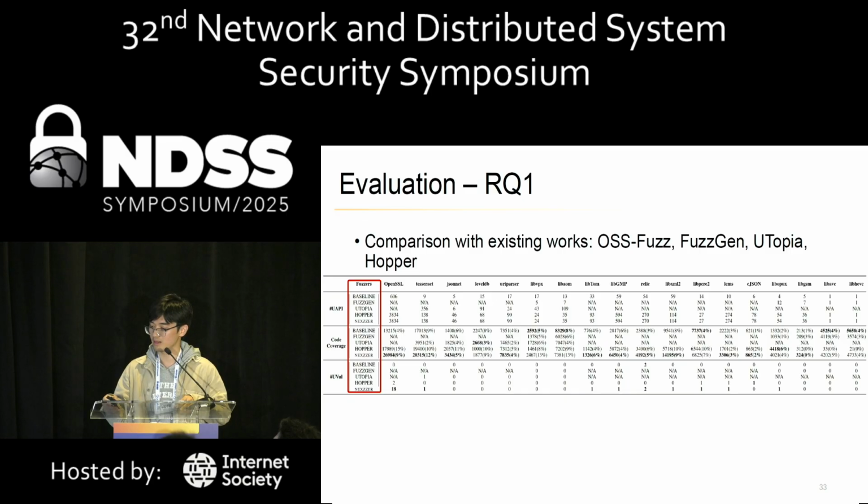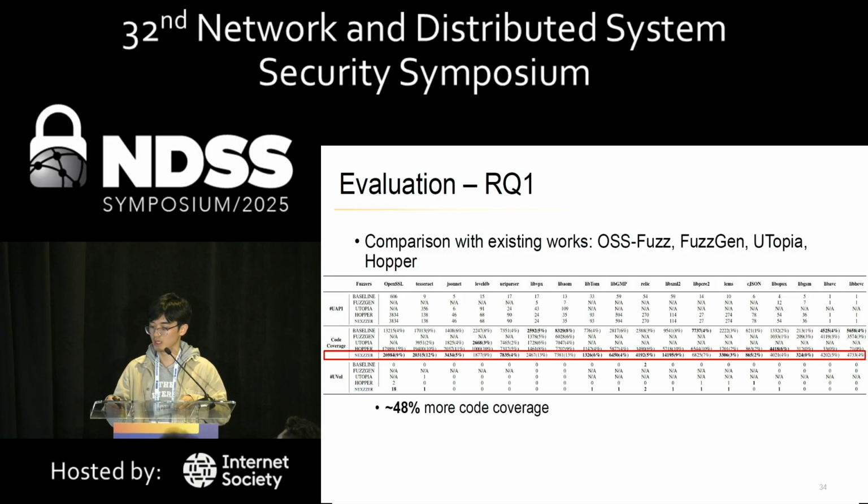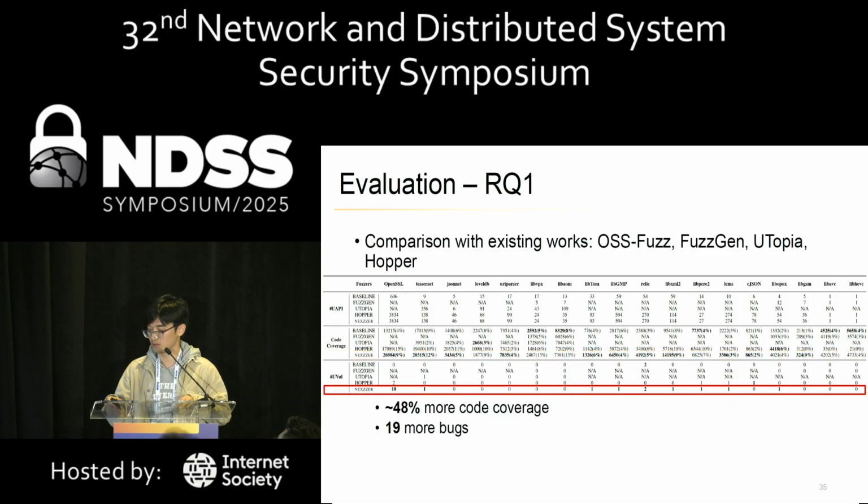And when comparing with existing works like manual drivers in OSS-Fuzz and automatic methods like Fuzzing, Utopia, and Hopper, Nexer can achieve 48% more code coverage with 19 additional previously unknown vulnerabilities.